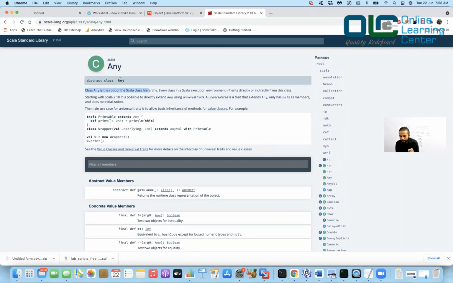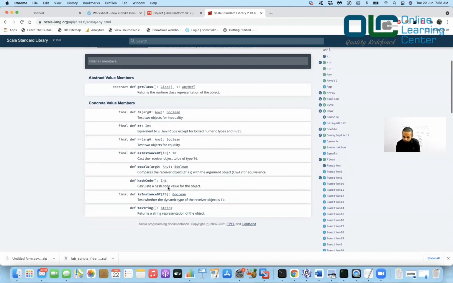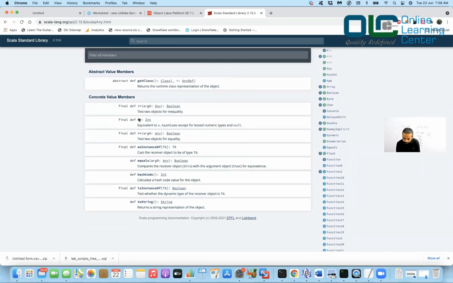So if you see, Any is a class which is a superclass of every other class. Whatever class you write in Scala would be a direct or indirect child of this Any class. And this class has some important methods. Let's look into them. The methods are equals, toString, hashCode, isInstanceOf, asInstanceOf, ==, ##, and !=.